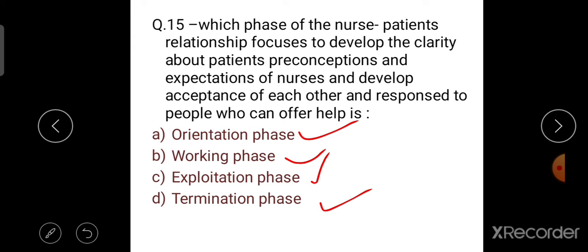So the right answer is working phase. So working phase is the right answer.